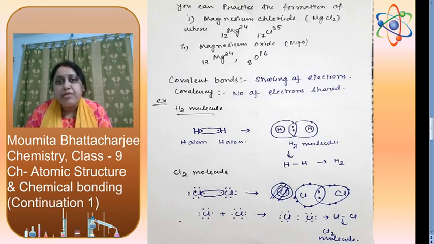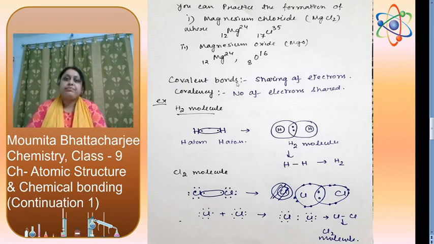Next, you can practice the formation of magnesium chloride. The atomic numbers of magnesium and chlorine are given. You can also practice magnesium oxide. The atomic numbers of magnesium and oxygen are given.